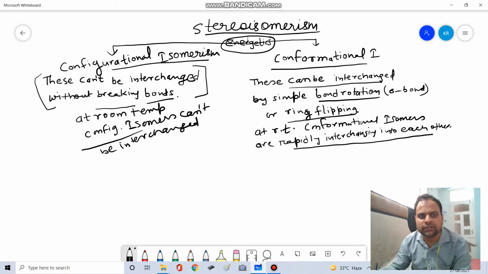Let's concentrate on configurational isomers. So configurational isomers means they are not changing into each other without chemical reaction. So let's see how we classify the configurational isomers further.